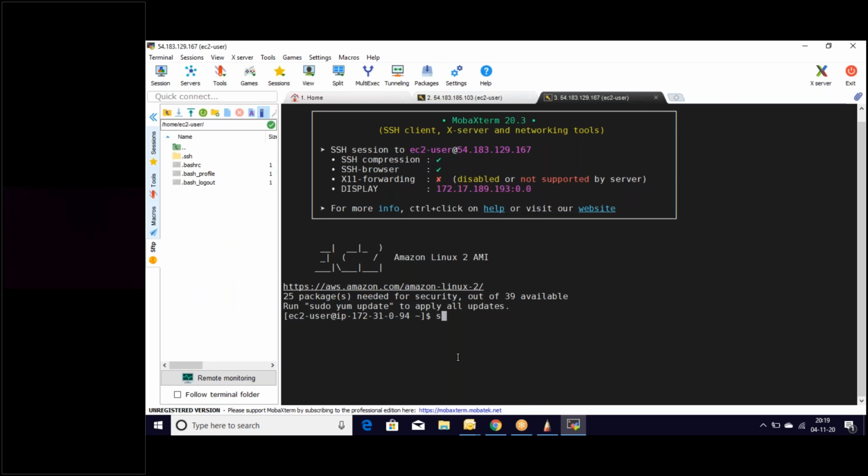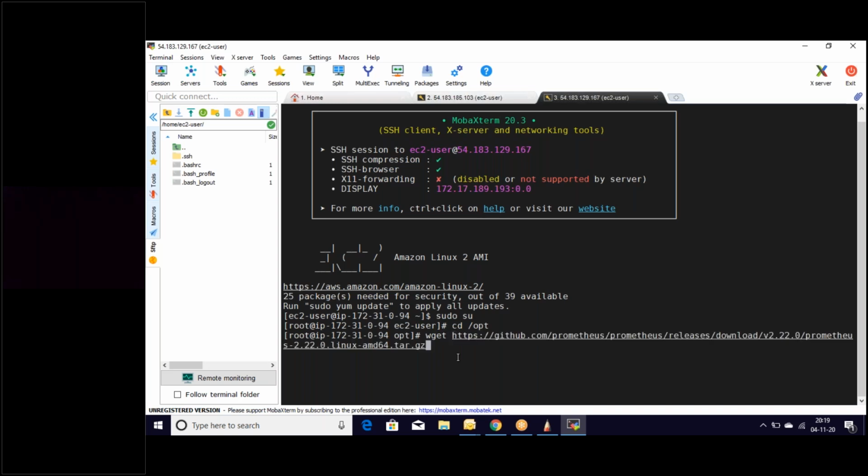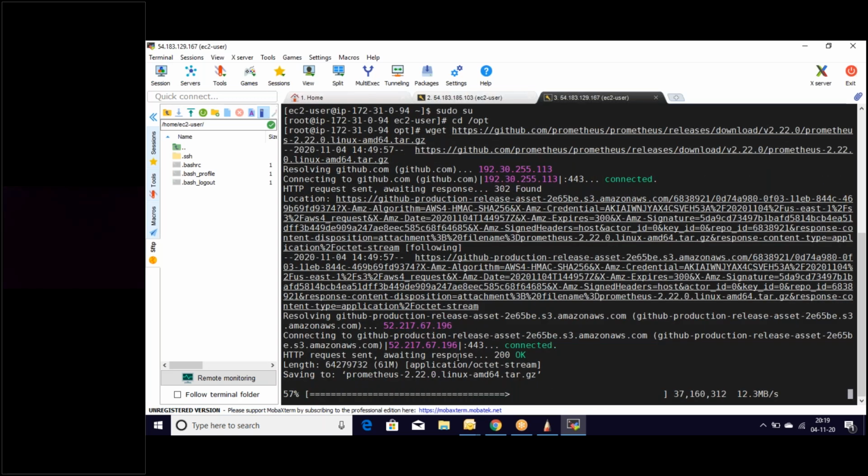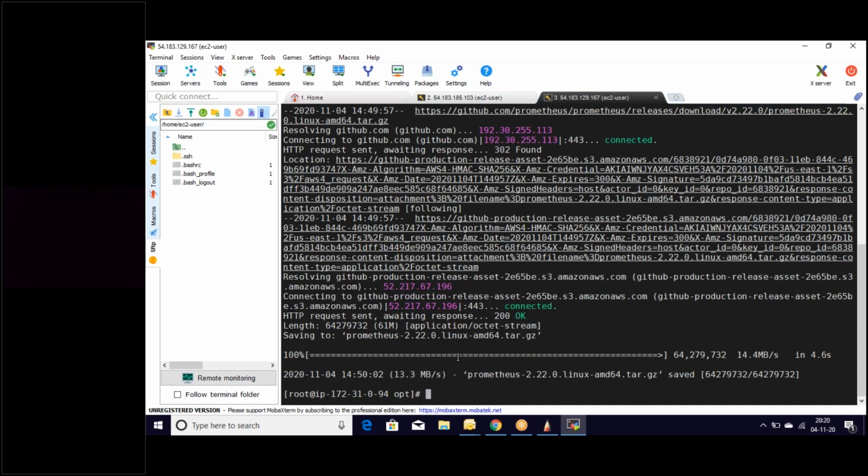So let's become the root and let's move to the opt folder and let's get the URL. That's it. It is going to install Prometheus here successfully. If you look here, it has installed Prometheus.